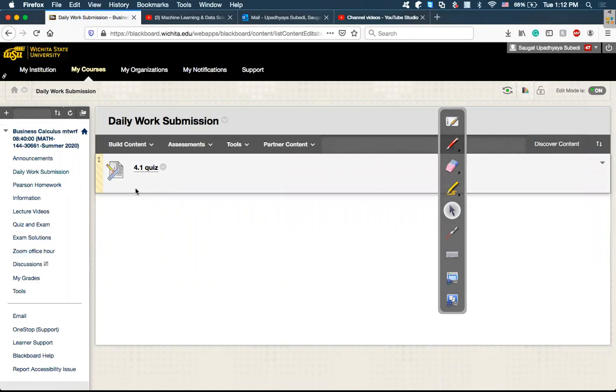Since today I'll be teaching both 4.1 and 4.2, you can submit both works here. Just submit your work here for today. For tomorrow, I will give you a full lecture on 4.2, so I will create that section tomorrow. But for today, you can just submit your work here.